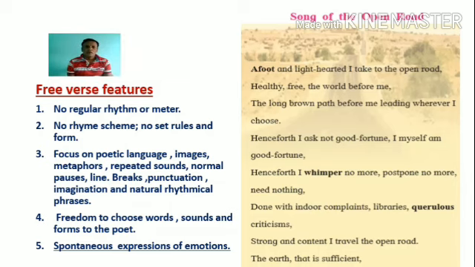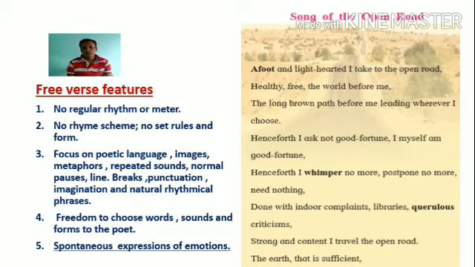So, what is the function then? What is the function of using free verse? You know that William Wordsworth, a great English poet, said that poetry is a spontaneous overflow of powerful emotions or powerful feelings.